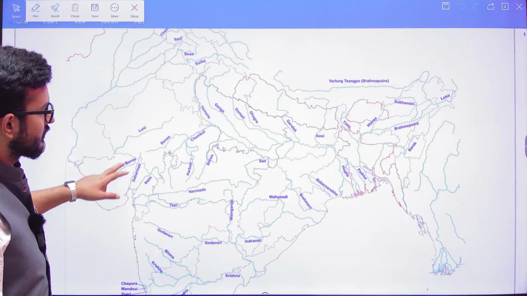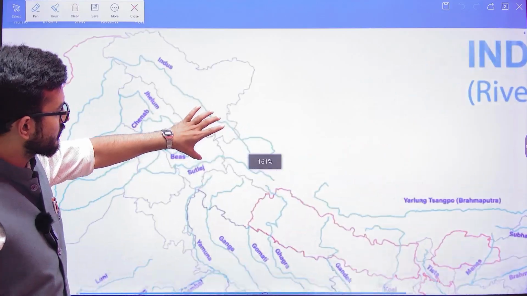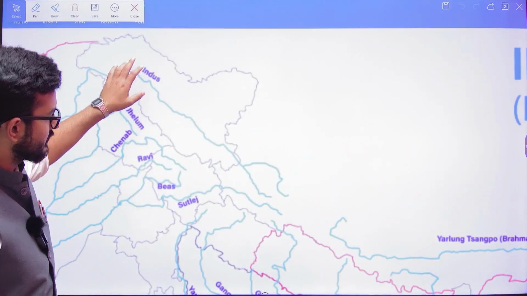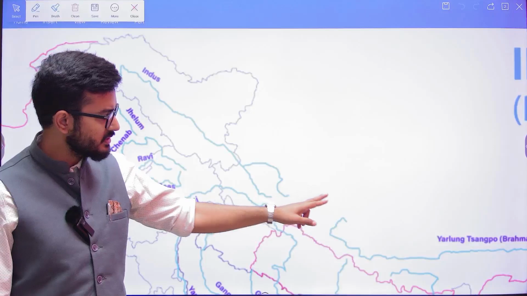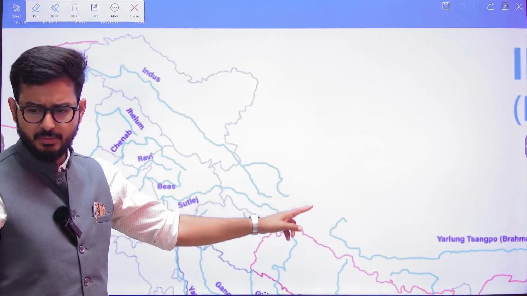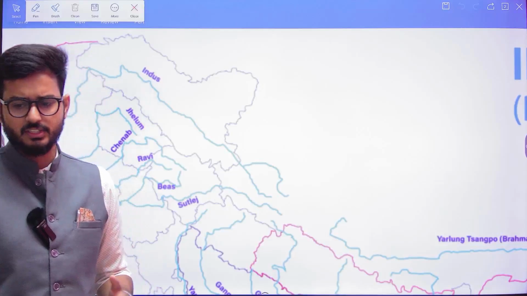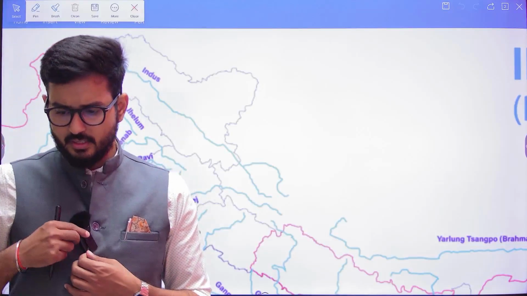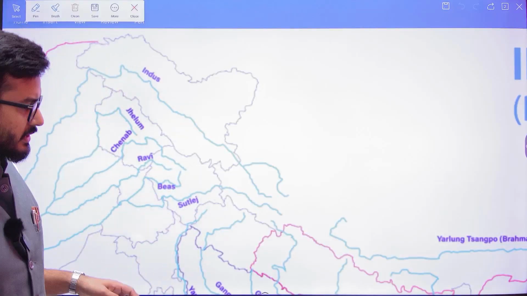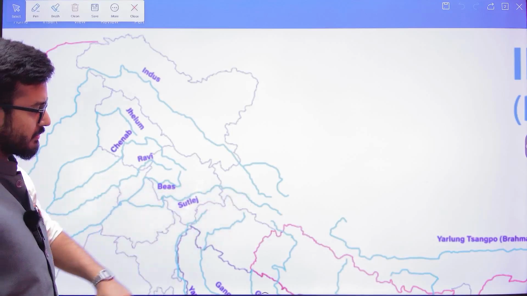If you see the Indus River, where does it originate? Just look at this. This is the Indus. Here is the Tibetan area, and here there is Mansarovar Lake as well, one of the largest freshwater lakes. The Indus River system has its origination in the Tibet area.